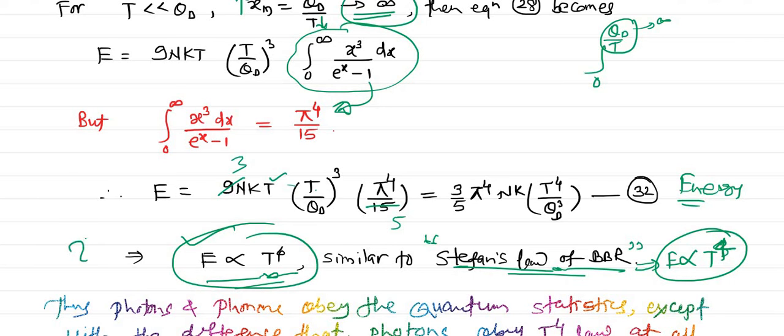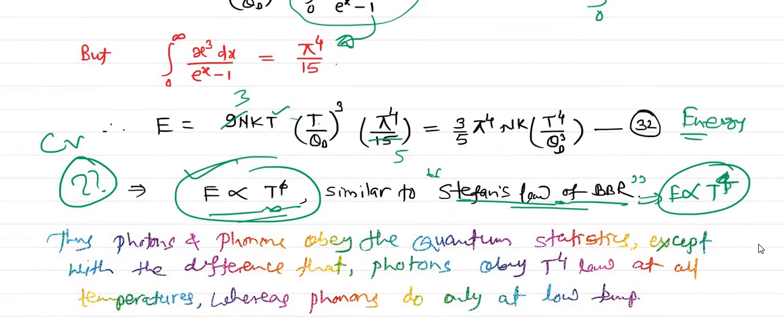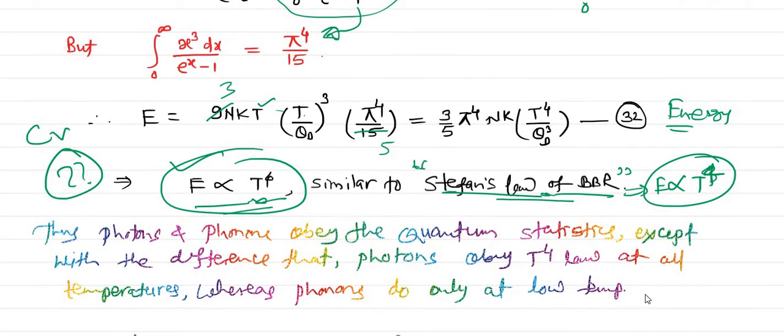But what happens to the specific heat Cv? Let us see. Okay, and therefore we can say this law, basically, Stefan's law is valid for photons. They are talking about the electromagnetic energy. Here we are talking about the vibrational energy, right? So we can say the photons and phonons, because it is proportional to the fourth power of the temperature. So Stefan's law is valid for photons as well as phonons.